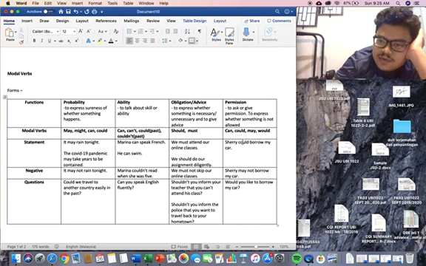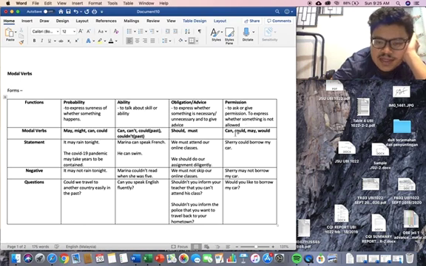Then the last one is permission. To ask or give permission, to express whether something is not allowed or whether it is allowed. The modal verbs that we can use are can, could, may, and would. So, Sherry could borrow my car. This is a statement where you give permission.